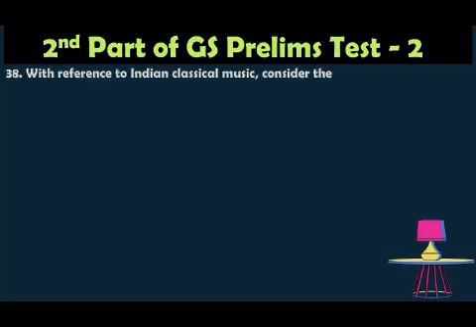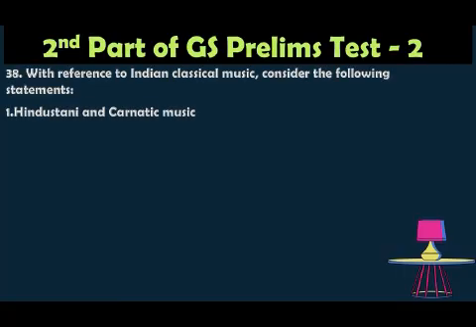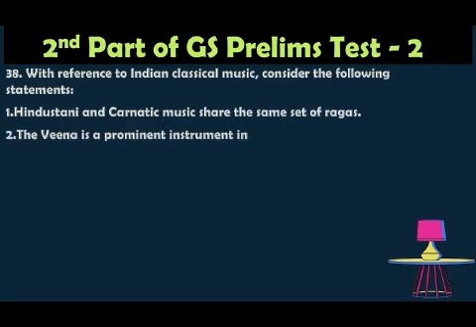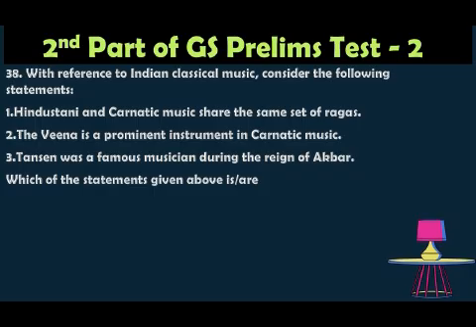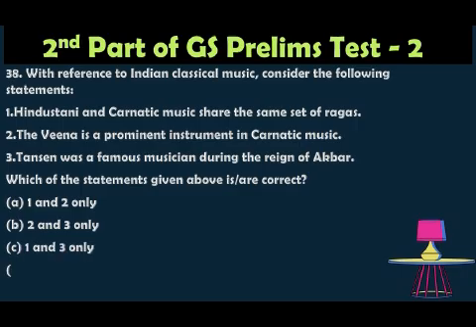38th question. With reference to Indian classical music, consider the following statements. 1. Hindustani and Carnatic music share the same set of ragas. 2. The veena is a prominent instrument in Carnatic music. 3. Tansen was a famous musician during the reign of Akbar. Which of the statements given above is correct? Option A, 1 and 2 only. Option B, 2 and 3 only. Option C, 1 and 3 only. Option D, 1, 2 and 3.